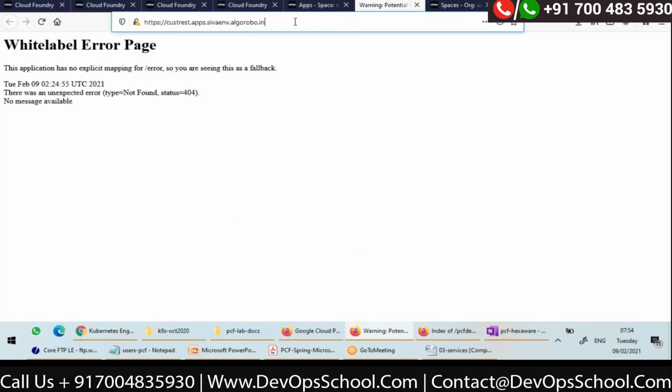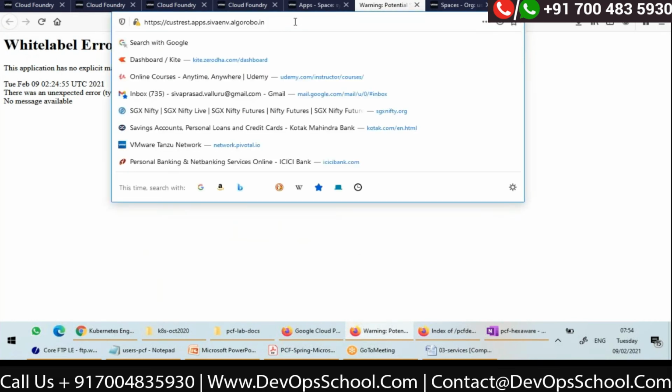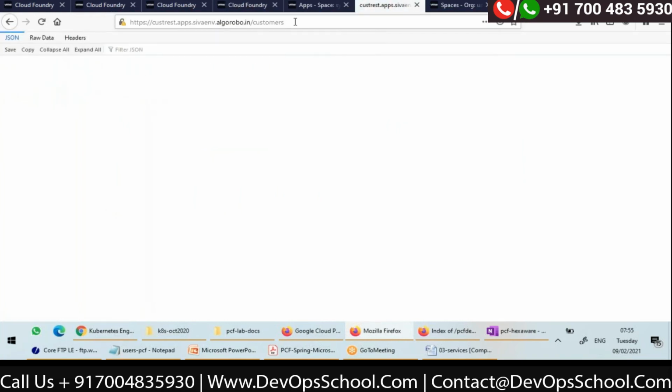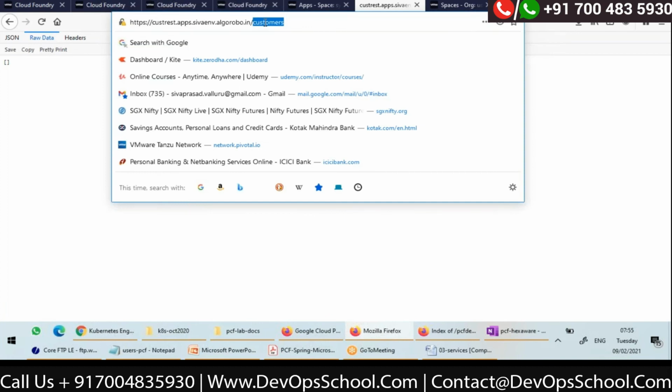Yeah. So on this application, if I say /customers, it is returning an empty array right now, because my REST API has a URI /customers, which retrieves customers from the database. The database got created just now, so there are no customers.